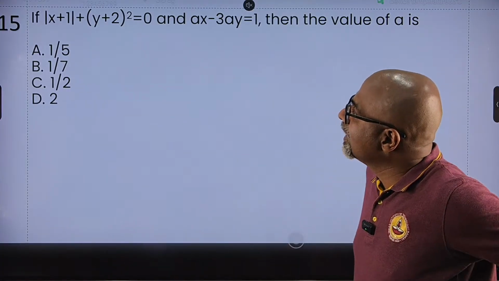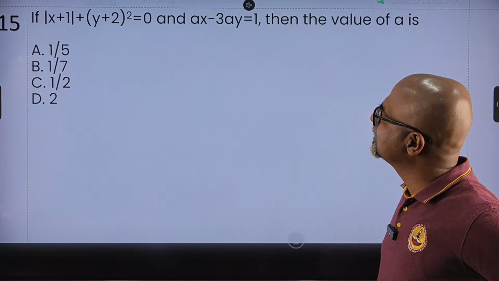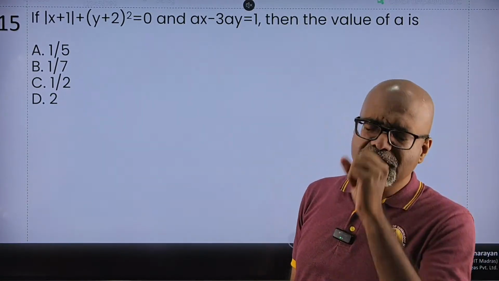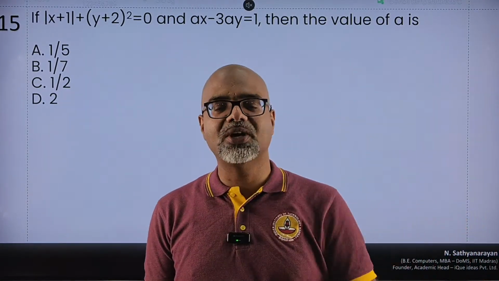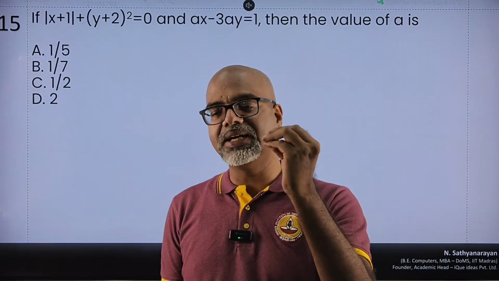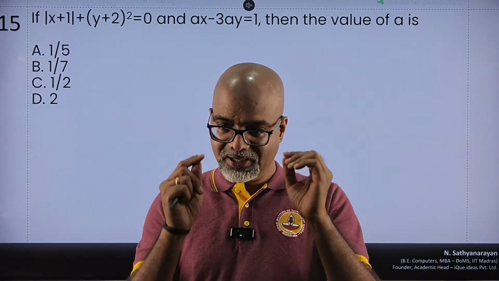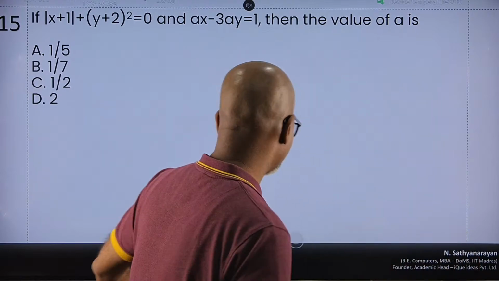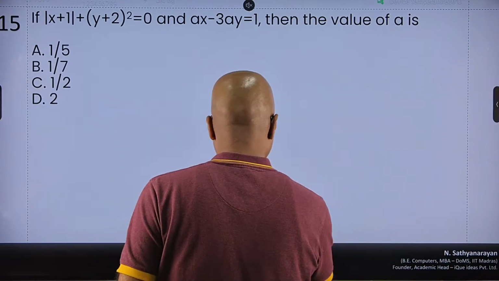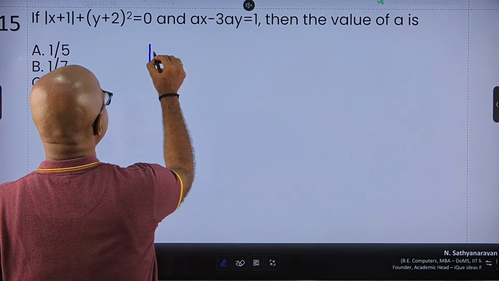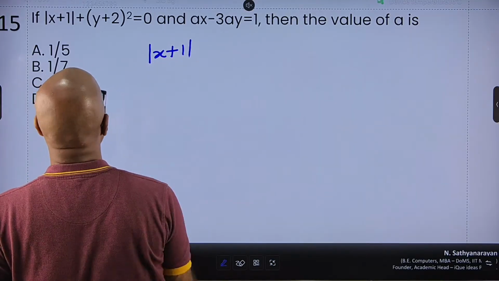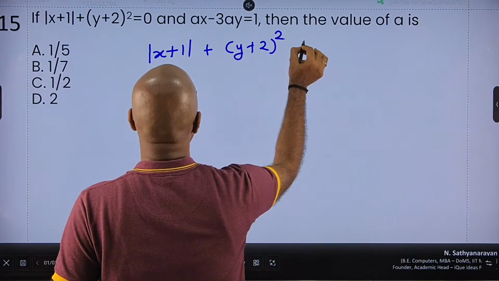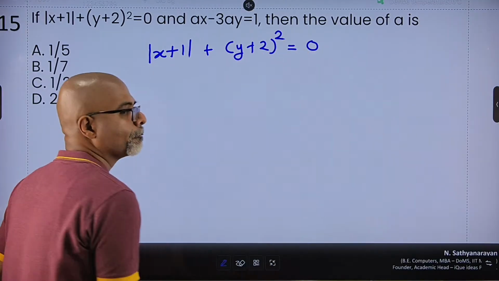Mod x plus 1 plus y plus 2 whole square is 0. ax minus 3ay is 1. What is the value of a? Such a simple fundamental question. Less than 30 seconds to solve. But you need to be very, very clear on certain fundae. Let's see. Very, very nice question. It says mod x plus 1 plus y plus 2 the whole square is equal to 0.